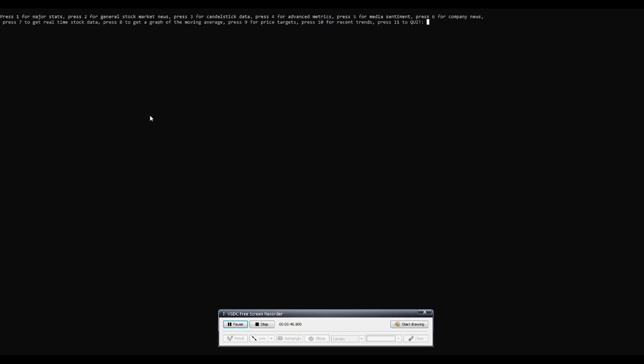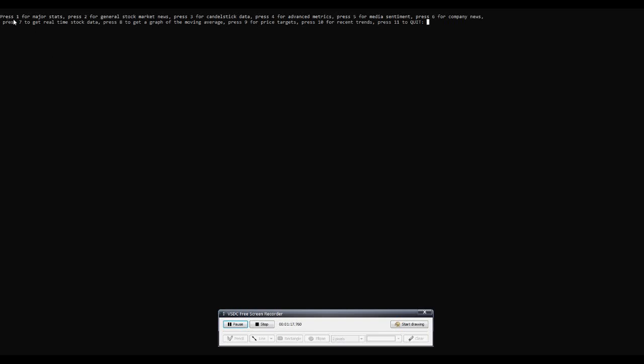Inexperienced investors who are misinformed often invest in these economic bubbles, and they don't really know what they're investing in, and it's contributed to people losing a lot of money. So the best way to stop this is to inform people. That's why we made this application in Python that gives you helpful stock market information and tracks current stock prices. As you can see, you have many options here.